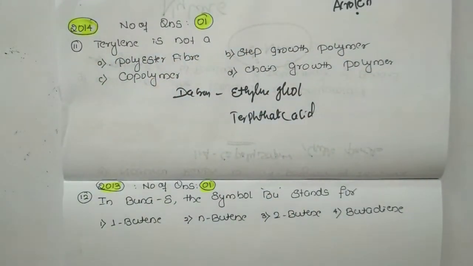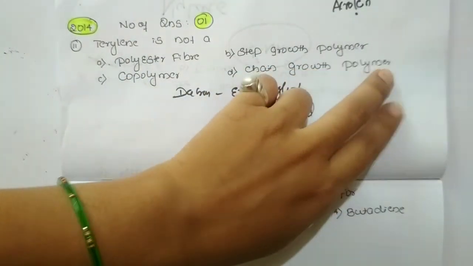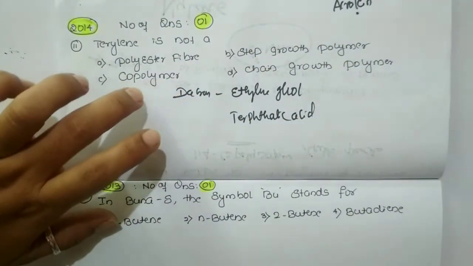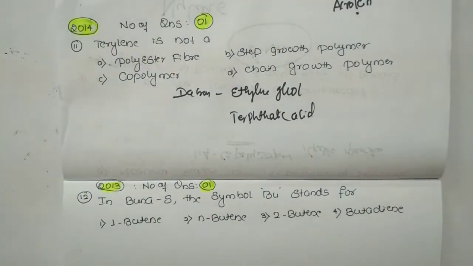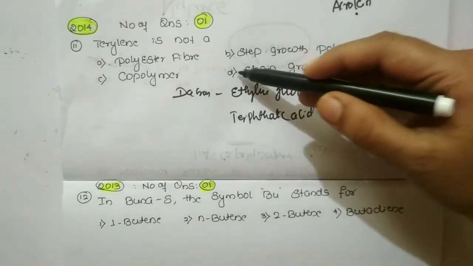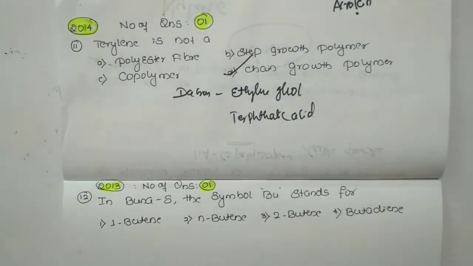Addition polymerization is also known as chain growth polymerization, whereas step growth polymerization consists of monomers with two different functional groups. So terylene is not actually a chain growth polymer. It is a step growth polymer and a copolymer, and at the same time it is a polyester. So for this question, the answer is option D, that it is not a chain growth polymer.